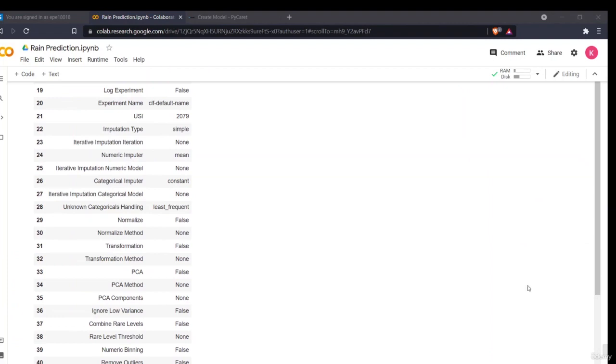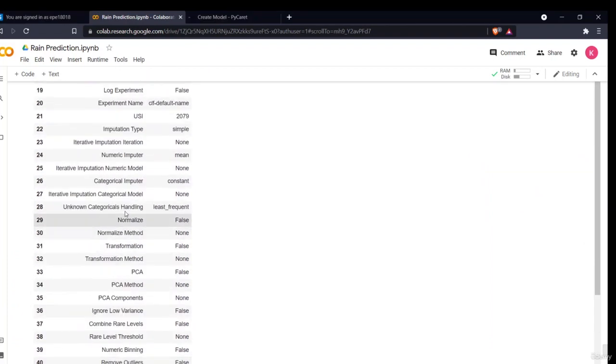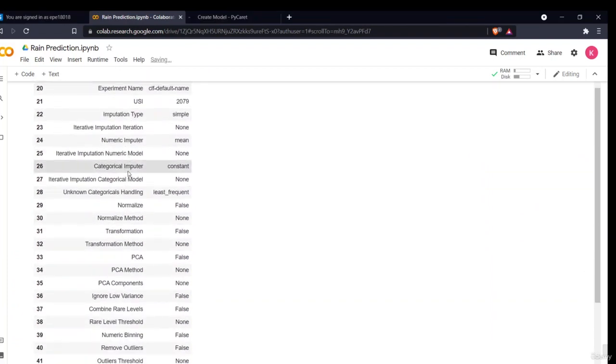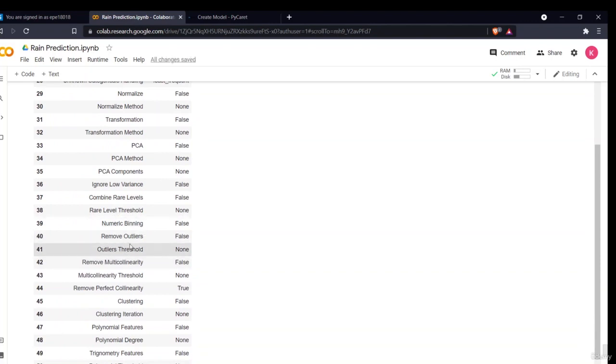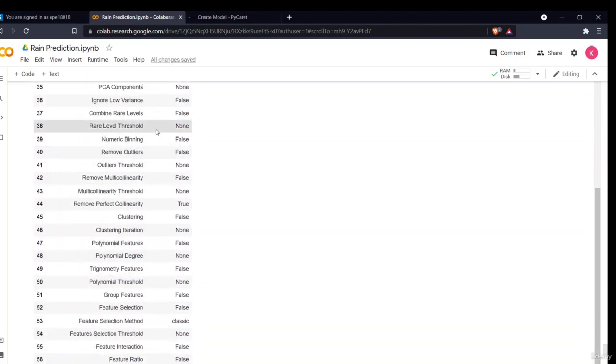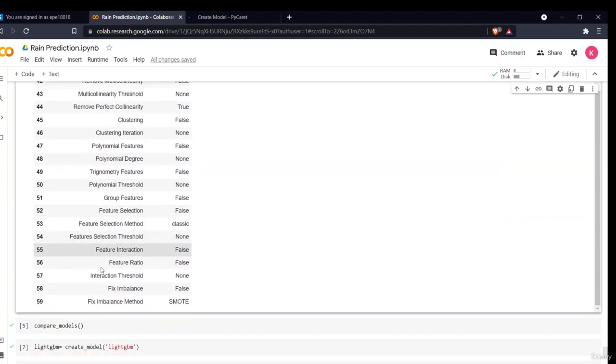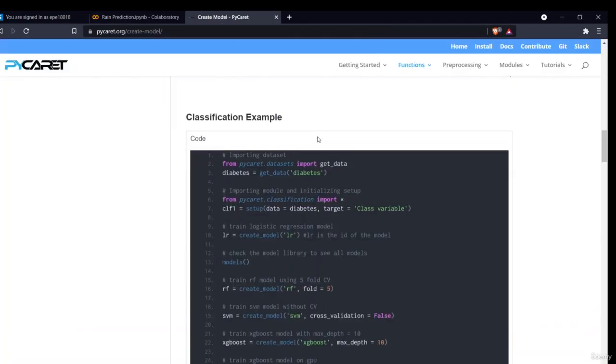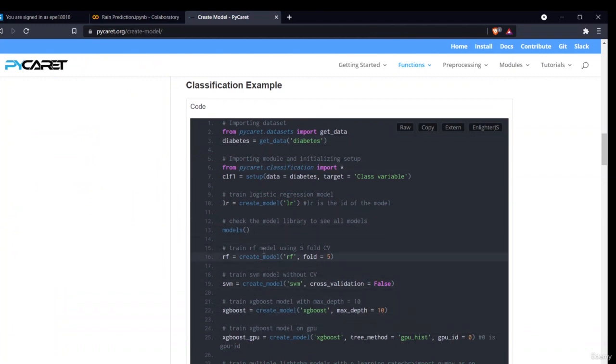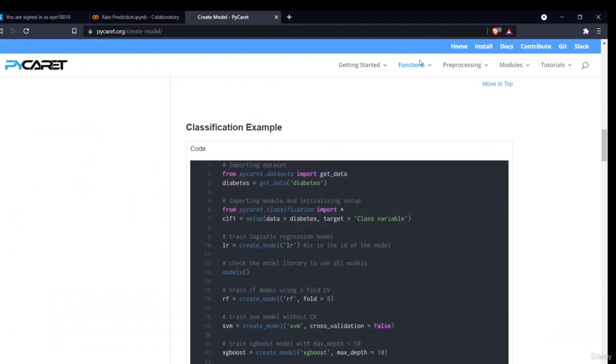Now, these are all the operations which are being performed. Wherever an operation is not performed, it shows false, for example combining rare levels and multicollinearity threshold. Removing perfect collinearity is shown as true, and so on for all the other things. So we have set up the data.